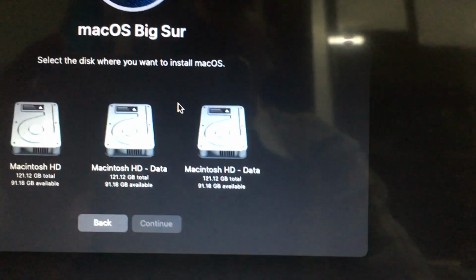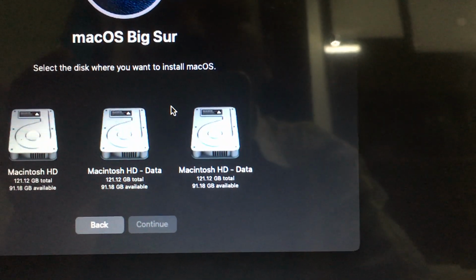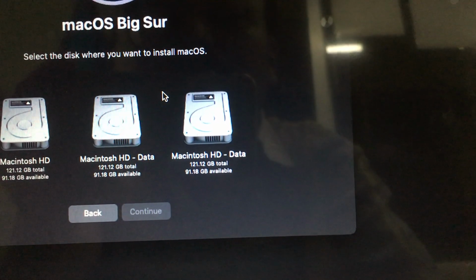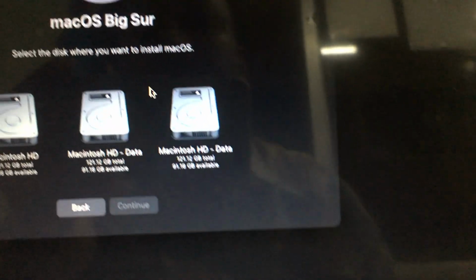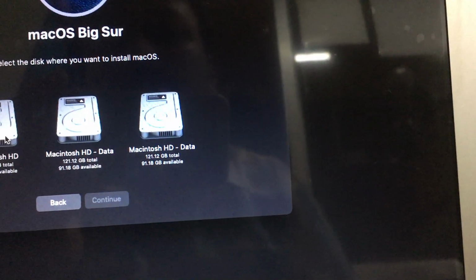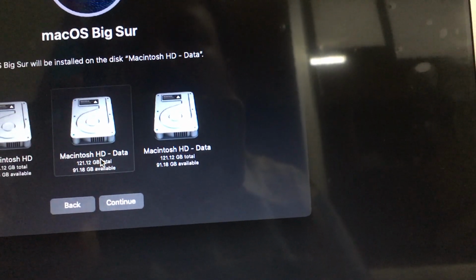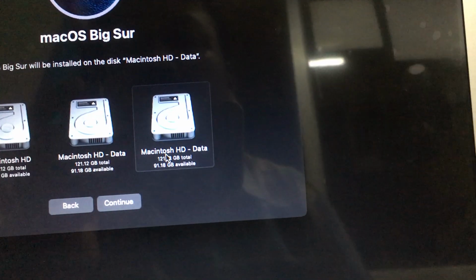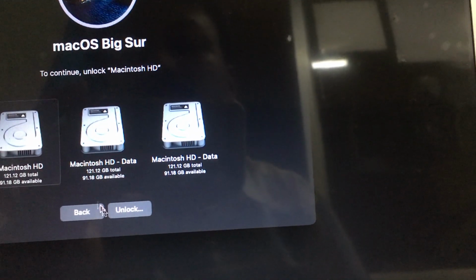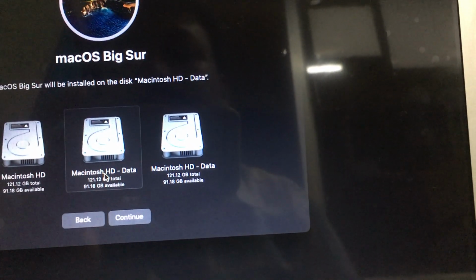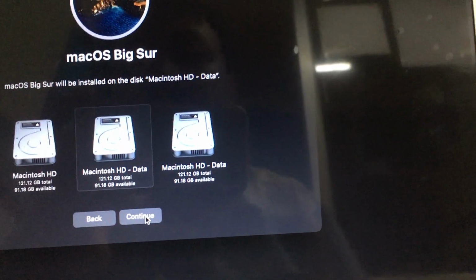Macintosh HD, Macintosh HD data, Macintosh HD data. There are three partitions. You can select any one of them. See, if we click this, it is showing unlock. I am clicking Macintosh HD data.